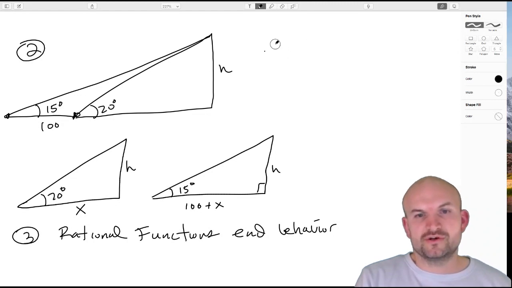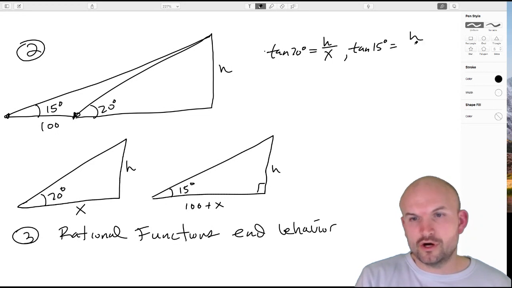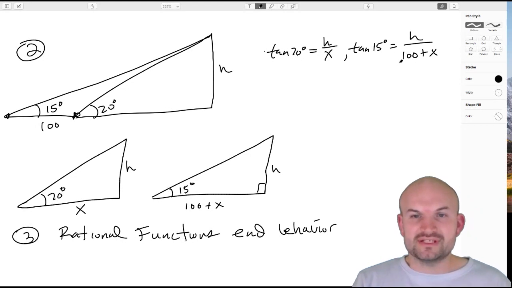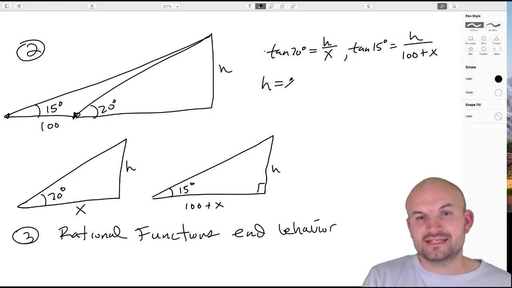So in this case, I'm going to do the tangent of 20 degrees equals opposite over adjacent. And then for this one, I'm going to have tangent of 15 degrees equals opposite over adjacent. Now you can see that they both have the variable h. I can go ahead and solve. So I can say h is equal to x times the tangent of 20 degrees. And here we can say h is equal to 100 plus x times the tangent of 15 degrees.